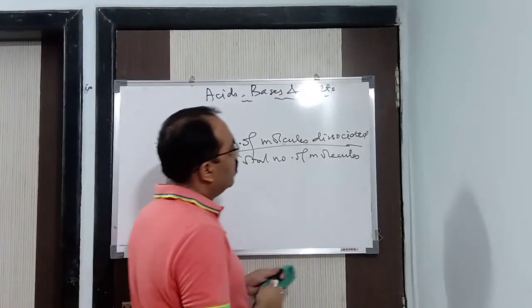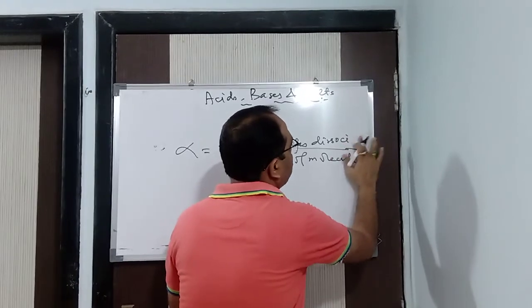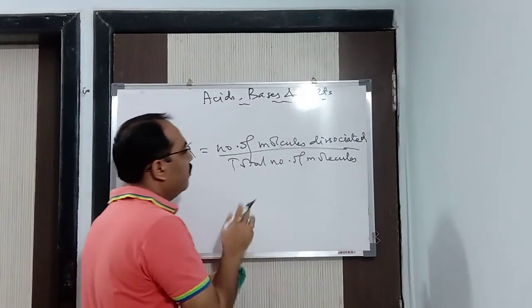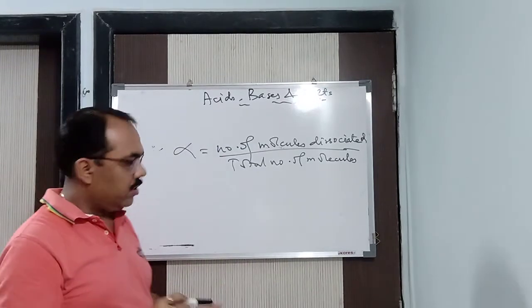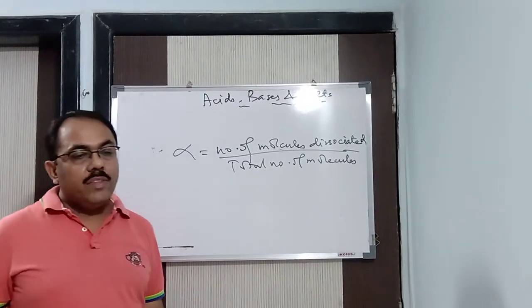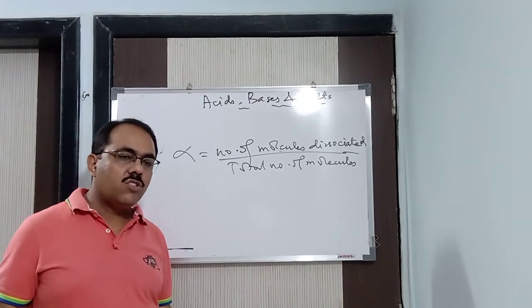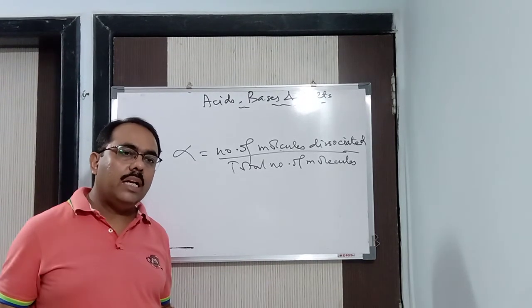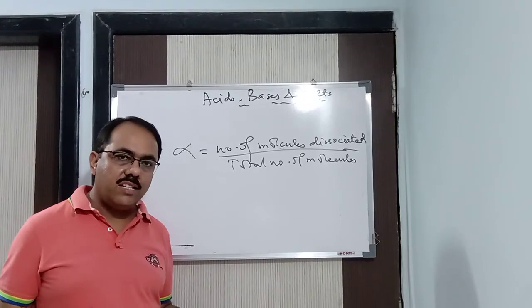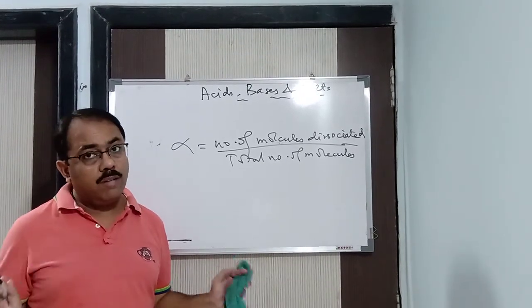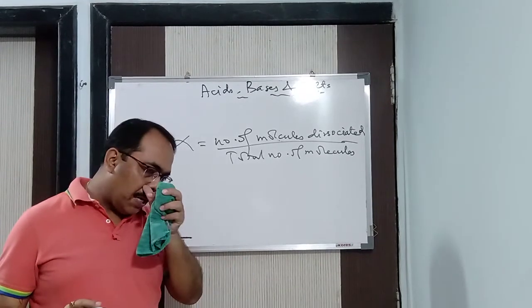Number of moles dissociated by total number of molecules. Are you able to read this? I am writing it once again. So in this way, a strong acid is an acid which dissociates almost completely into its ions, that is, into H plus ion and H3O plus ion. Almost completely, I am using the word. That is said to be a strong acid.